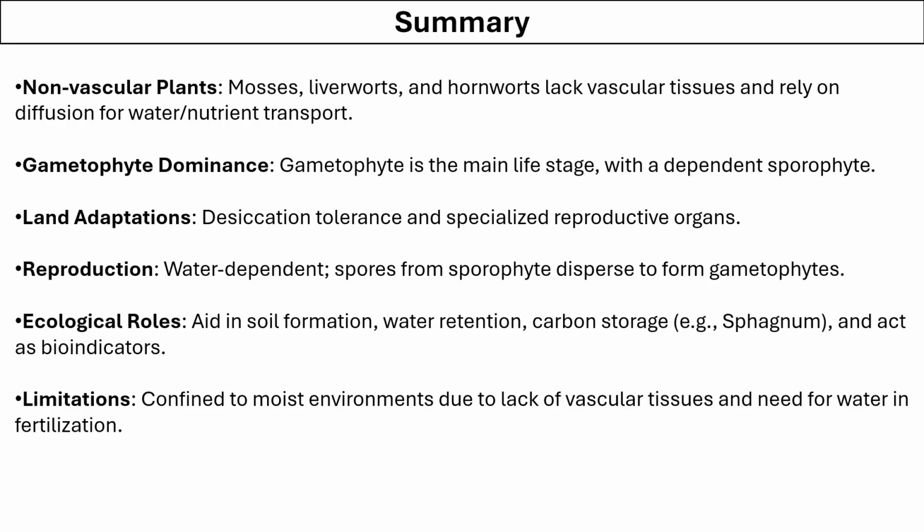Bryophytes such as mosses, liverworts, and hornworts are non-vascular plants. They rely on the process of diffusion for obtaining water and nutrients. Gametophyte is the dominant phase of their life cycle, and their sporophyte is dependent on their gametophytes. They can tolerate some level of desiccation but not a lot because they depend a lot on water. Water is required for the sperm to swim to the egg. That is why they require water for the process of reproduction.